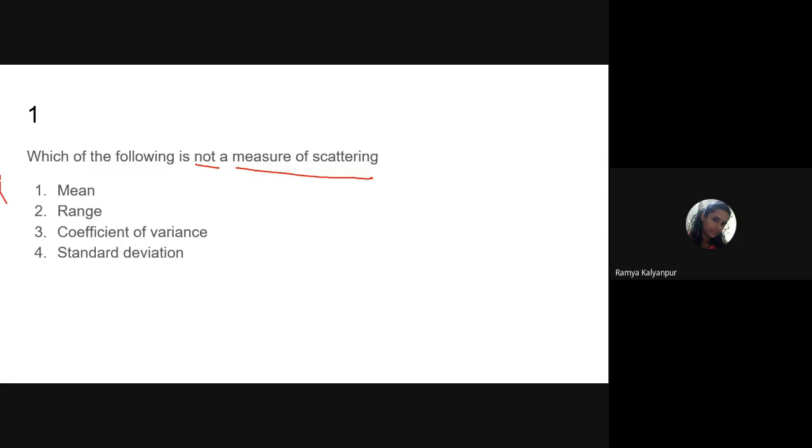So here, scattering means what? Measures of dispersion. It is also called measures of dispersion. Just before, I want to give some concept clarity here. If this is a central value, that is, blood pressure is 120 mm of mercury. Smriti? Yes, ma'am. Now this is the normal blood pressure. Yes, this we call the statistical average or measures of central tendency.